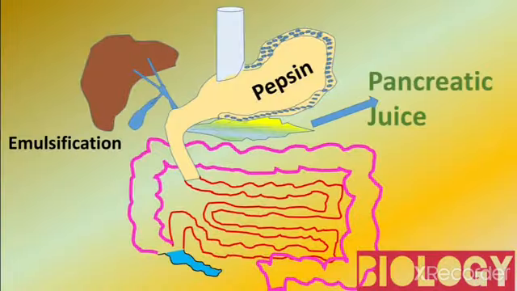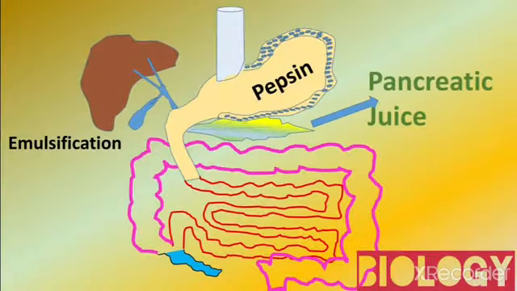Next one, intestinal glands. Intestinal glands secrete two types of enzymes. First one is peptidase. Peptidase works on peptones, formed by the action of pepsin and trypsin before this.